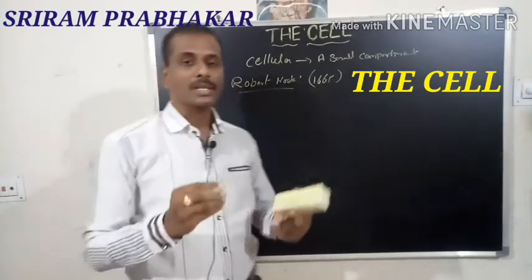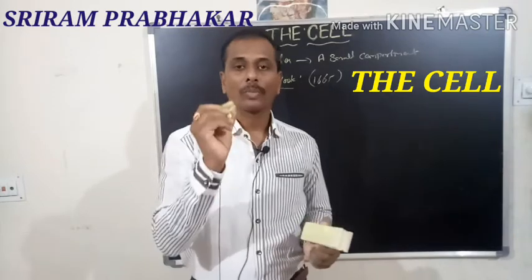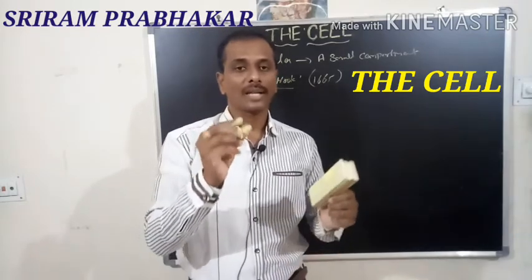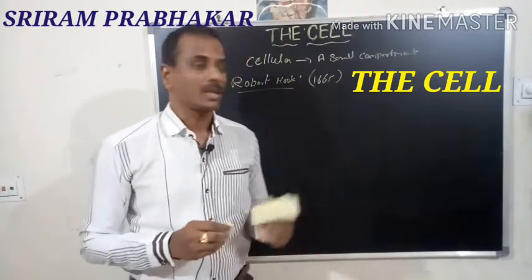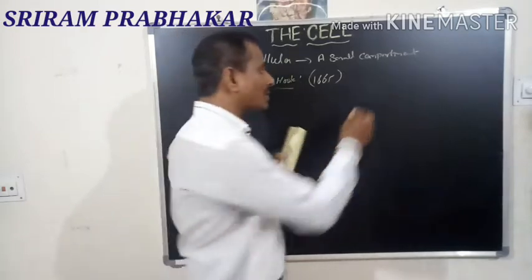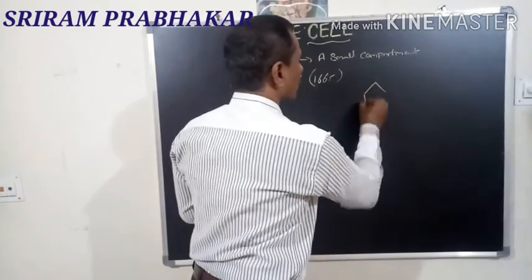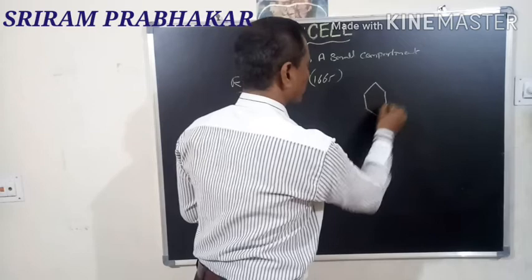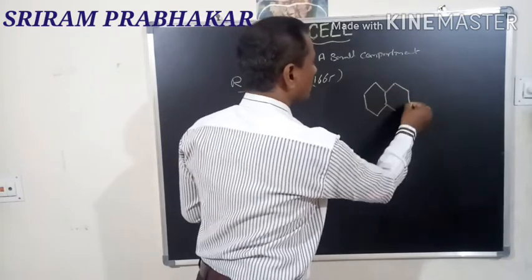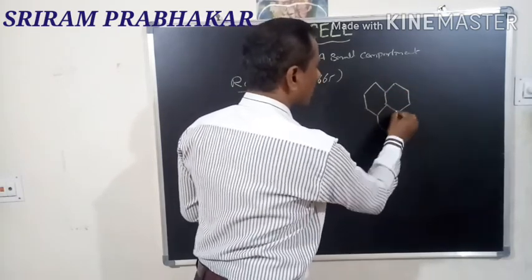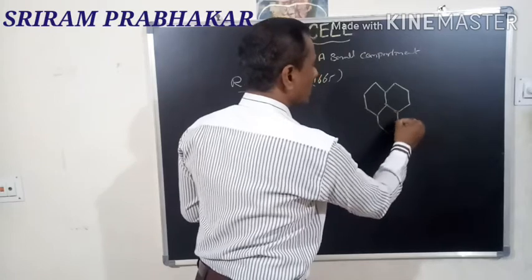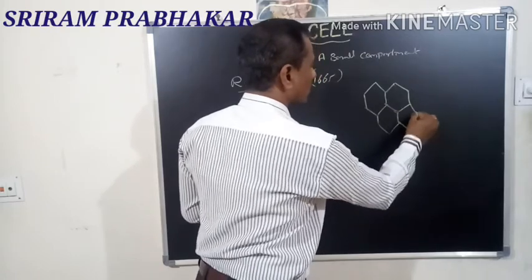So Robert Hooke first took a piece of cork. He observed the cells in the cork piece under the microscope. All the cells which are present in the cork look like this. Because cork is a dead tissue, it does not contain any cytoplasm and cell organelles.